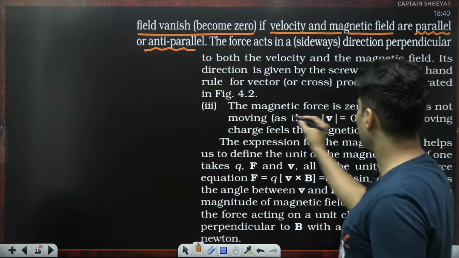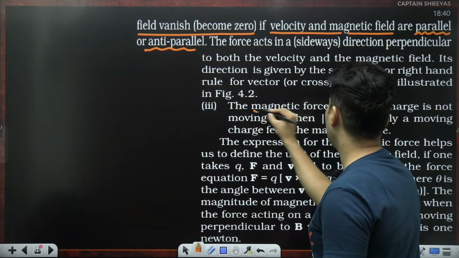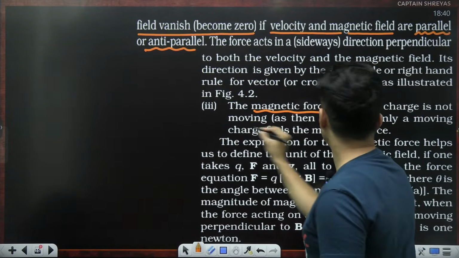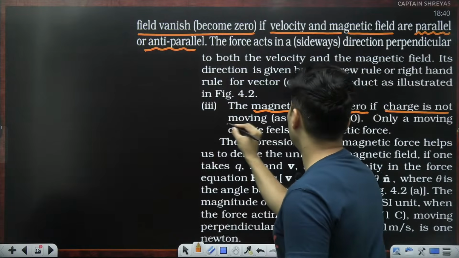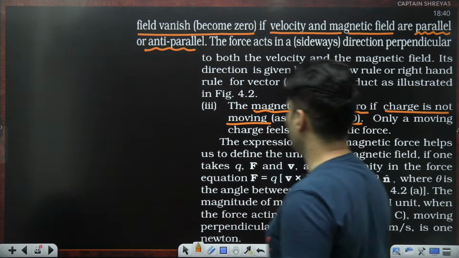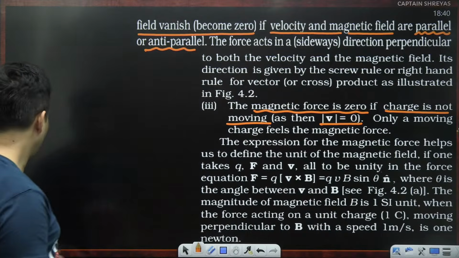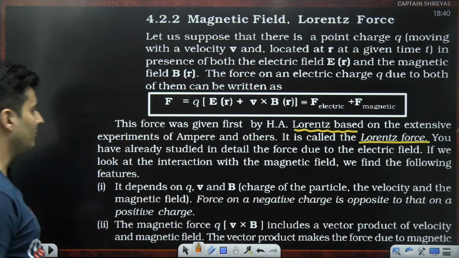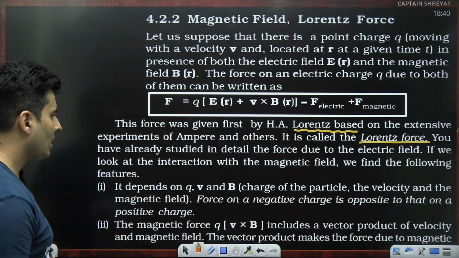The magnetic force is also 0 if the charge is not moving. That means the velocity is 0. All these points they have mentioned exactly the same way. All right, I hope this is clear.